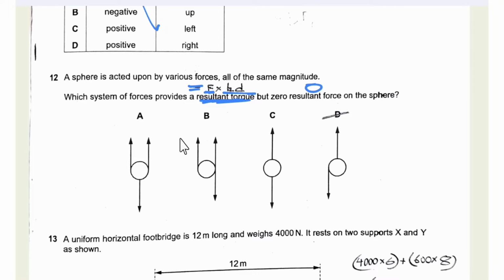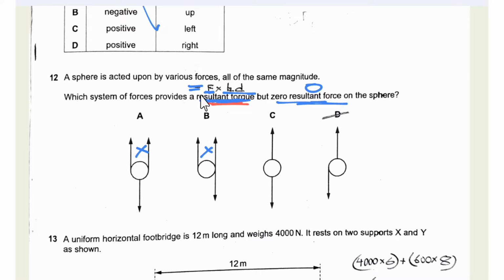Among these options, we can see that since there is an upward force that is greater than the downward force, there is a resultant force. Here also the upward force is greater than the downward force, so there is a resultant force, but we have been given that the resultant force is 0. Then for options C and D, we are given that there is a resultant torque or a couple acting.